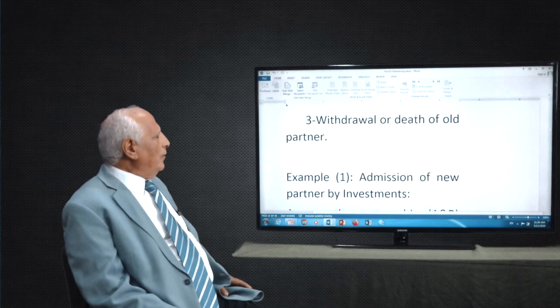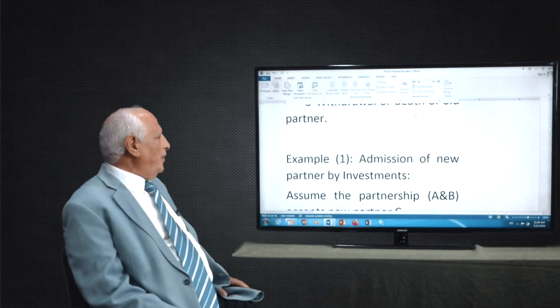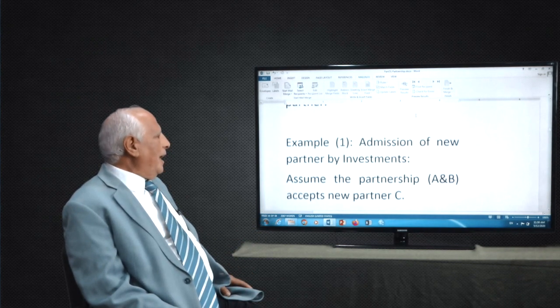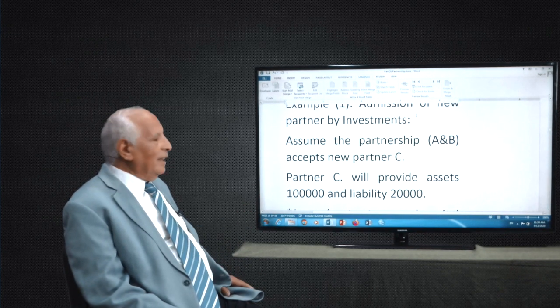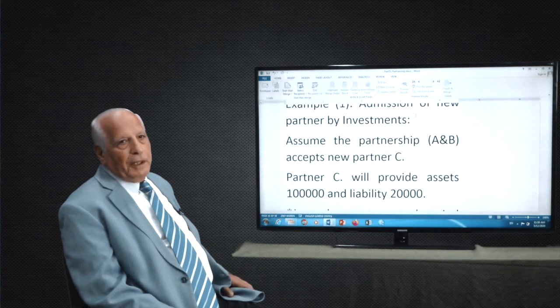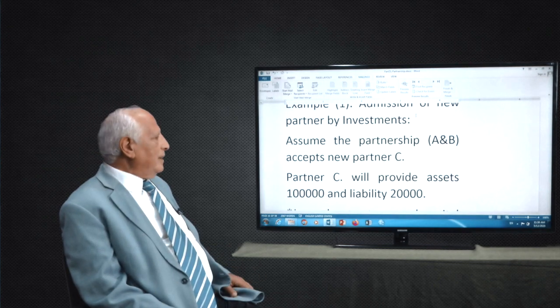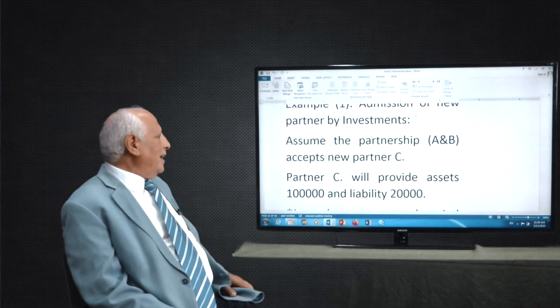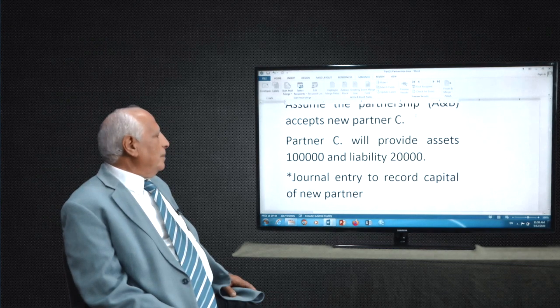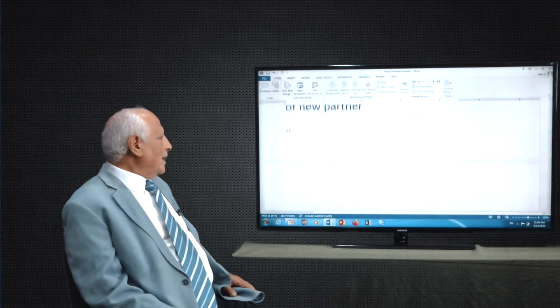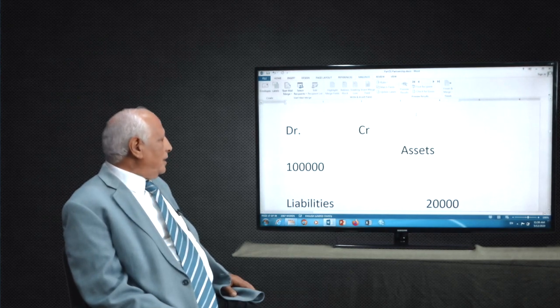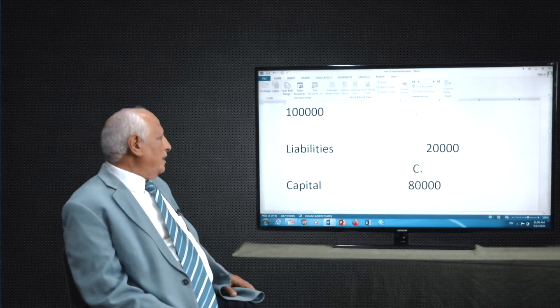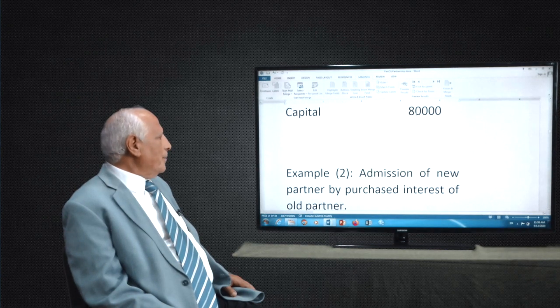We have an example for admission of a new partner by investment. A and B have an admission. Remember, we have two partners, A and B. Partner C provides assets and liabilities. That means a journal entry for this case. After this, we have to record it, debit and credit, the same ideas with journal entries.